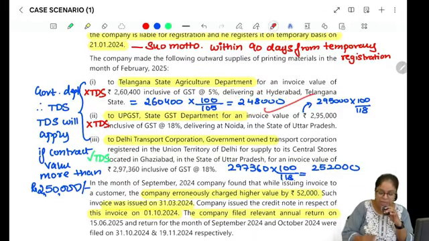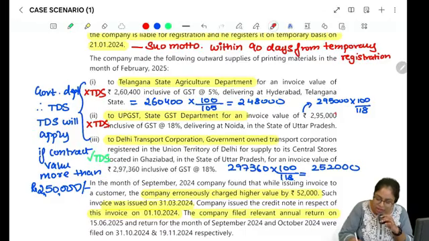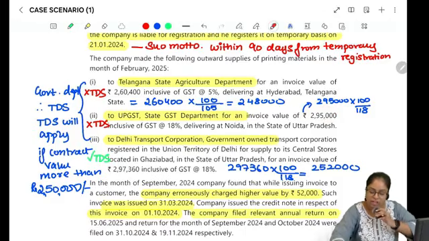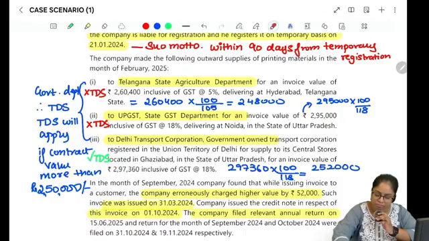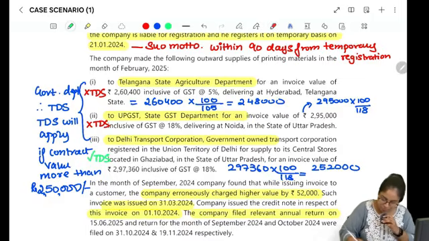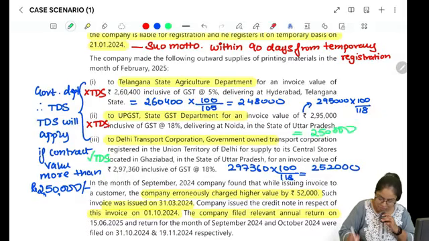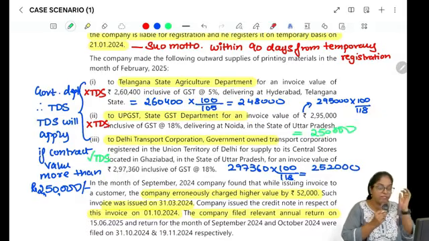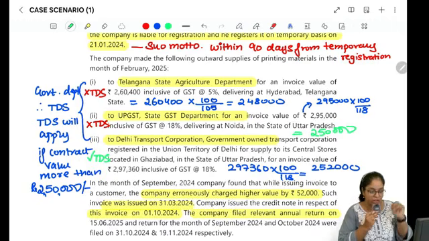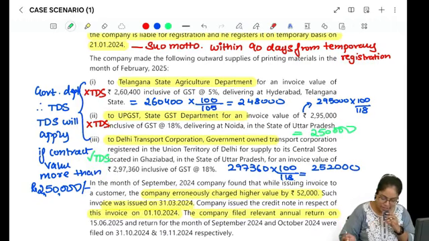Since it is less than 2,50,000, in this first case there will be no TDS provisions. Similarly, here it is 2,95,000 into 100 divided by 118, which will give you 2,50,000, right? And we have said the value should be more than 2,50,000. So here also there will be no TDS provisions.